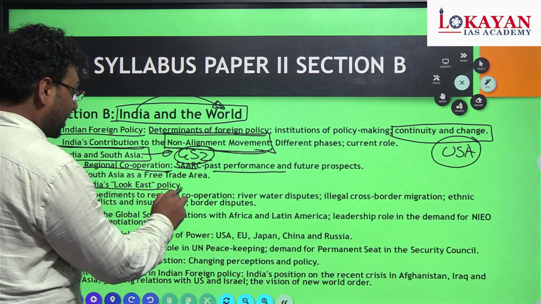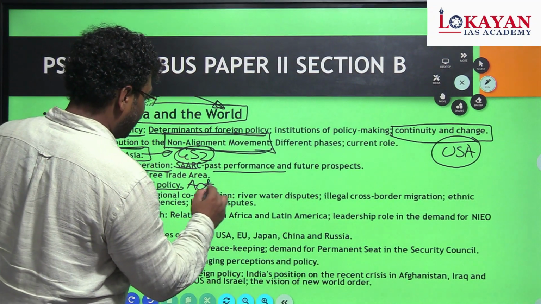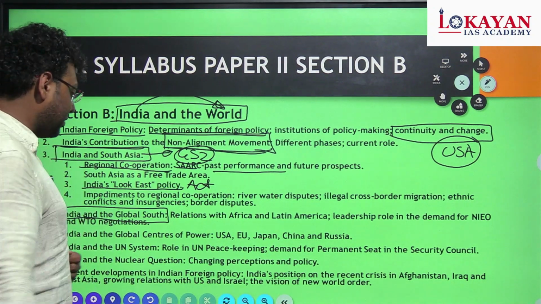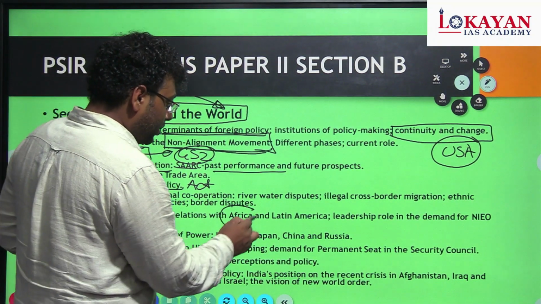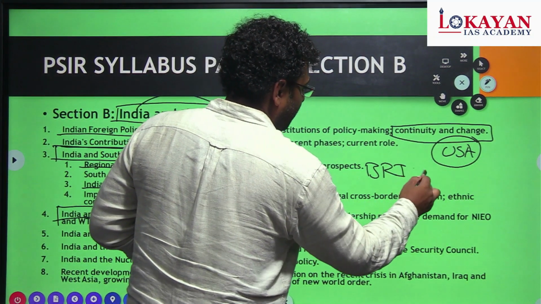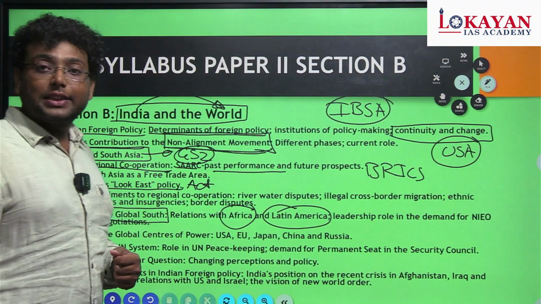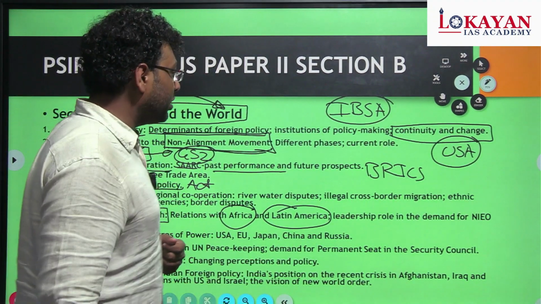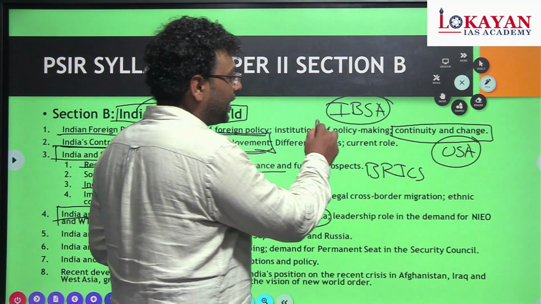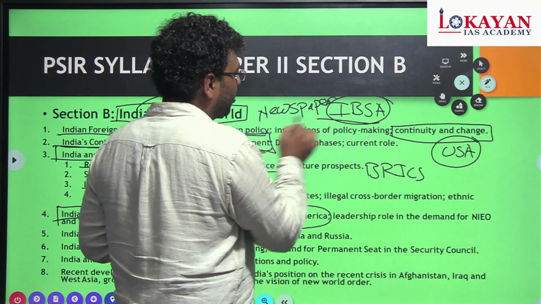Then India's Look East policy, emerging Act East policy, all these things we are going to see in paper 2. Next, India and the Global South, that is the emergence of BRICS-like nations, emergence of IBSA. Okay, all these things we are going to see in our paper 2. These organizations are in the news every day, so study them through the newspaper, which is going to benefit you in your optional preparation.